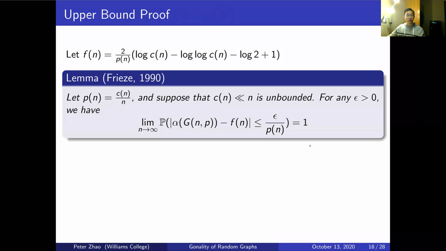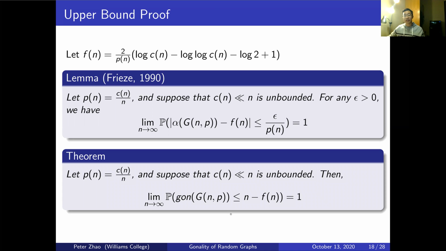Now moving on, there's some scary notation on this slide, but don't fear, as I shall explain everything. Let f of n be this very long expression, q over p n times log of n minus log log n minus log 2 plus 1. It's not super important what that means, so we'll treat it as a black box. In 1990, Frieze determined that the independence number of a random graph minus f of n approaches a very small term with probability 1. We can effectively assume that the independence number of a random graph is bounded above by f of n.